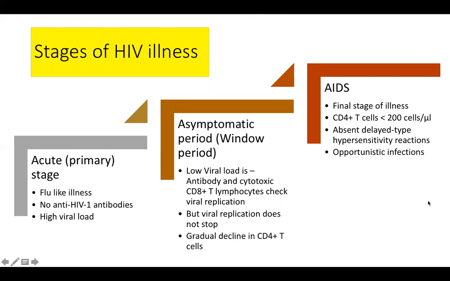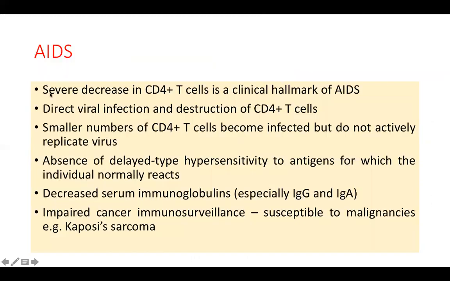A lot of opportunistic infections are there. So AIDS is a terminal stage of HIV illness in humans. Severe decrease in T cells is the clinical hallmark of AIDS. There is direct viral infection and destruction of the CD4 T cells, obviously, yes. See, direct viral infection induced death is known as the cytopathic effect of the virus.